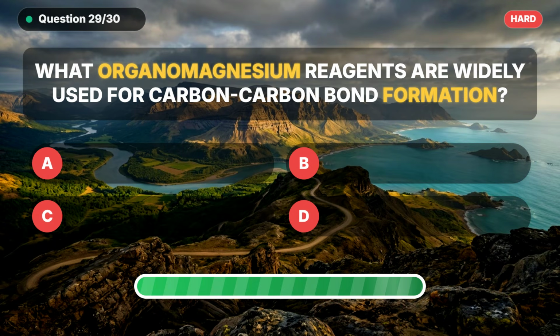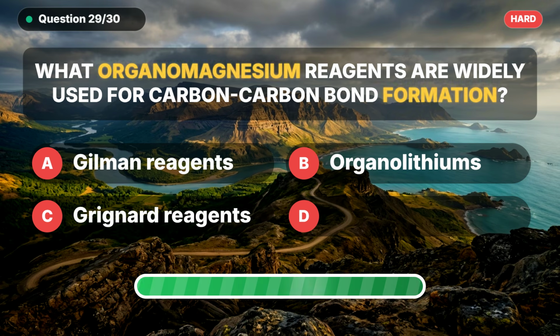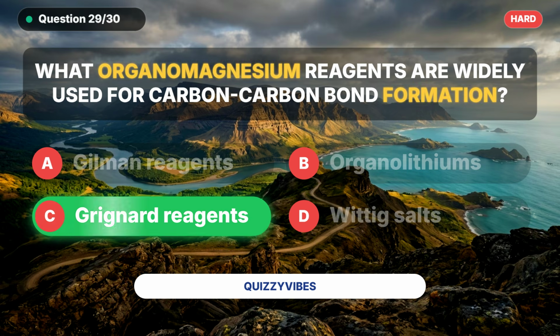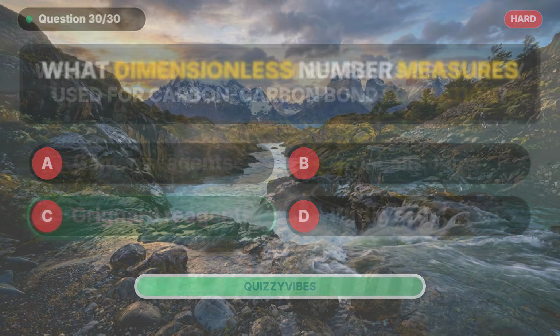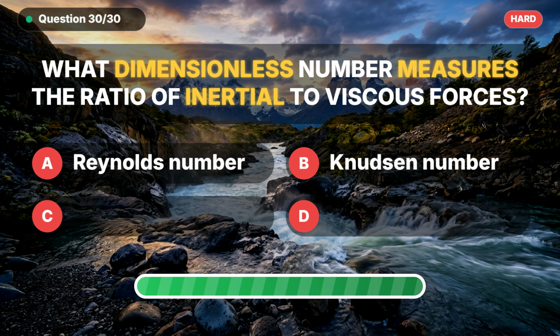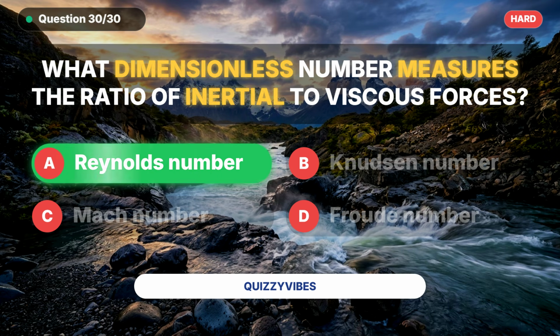What organomagnesium reagents are widely used for carbon-carbon bond formation? That would be Grignard reagents. What dimensionless number measures the ratio of inertial to viscous forces? The correct answer is Reynolds number.